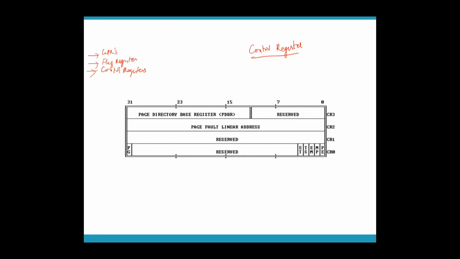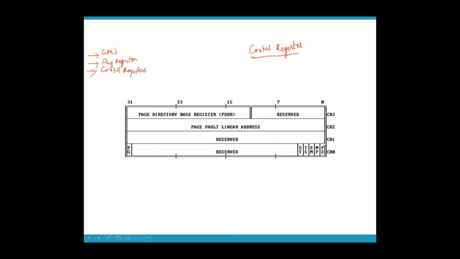Okay, now coming to control registers. There are 4 control registers in 80386: CR0, CR1, CR2, and CR3. I told you all these 4 registers are not available in real mode.